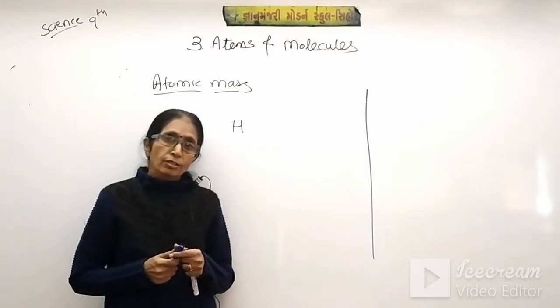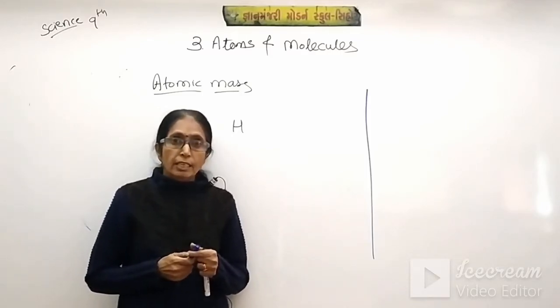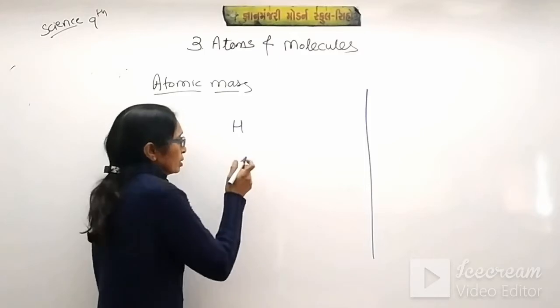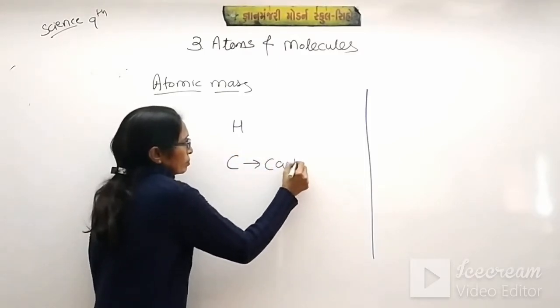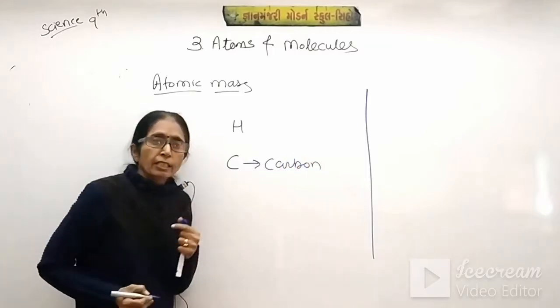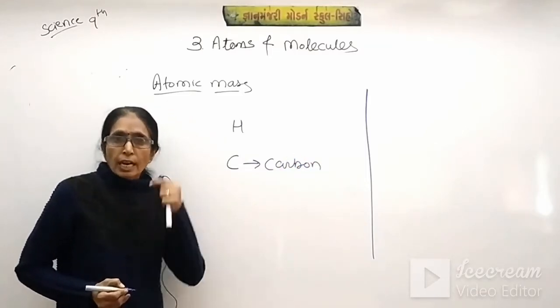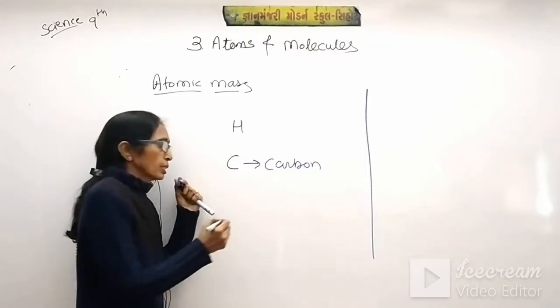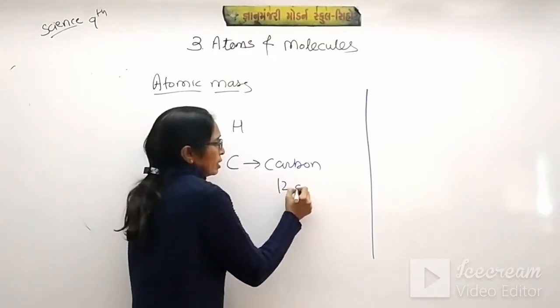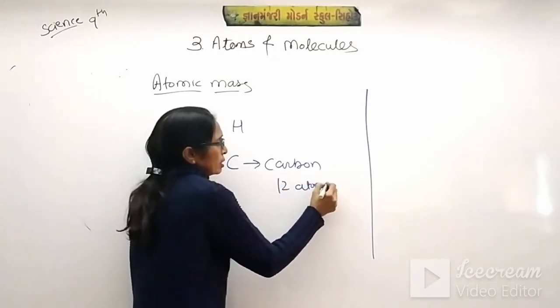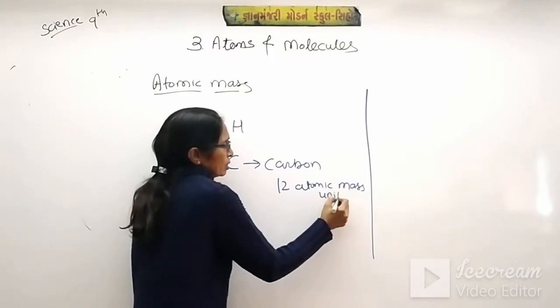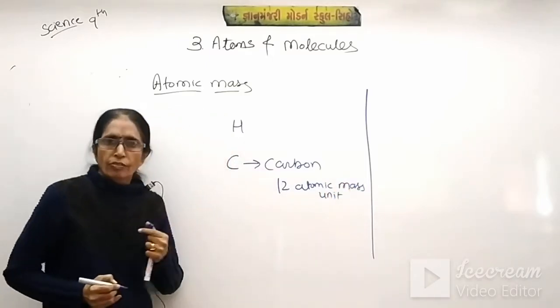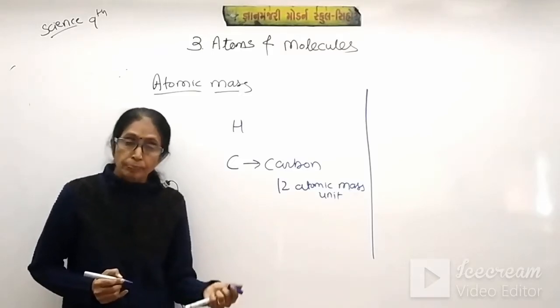So scientists considered carbon as the criteria and considered the mass of a carbon as 12 atomic mass unit. This is the unit of mass of atom.